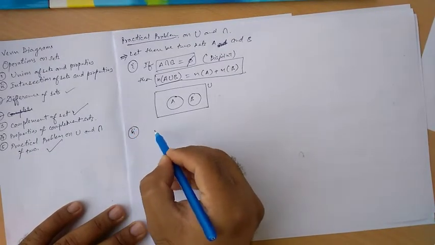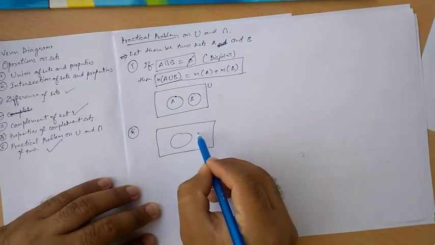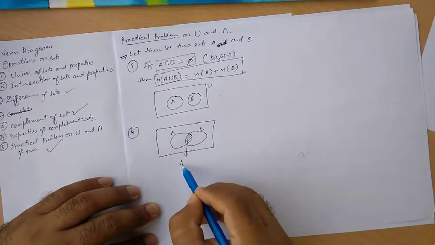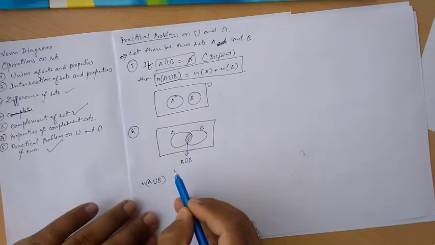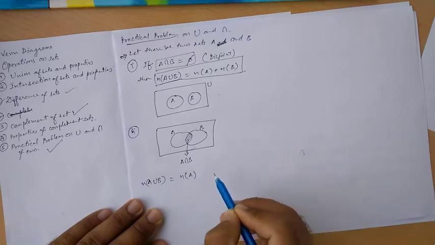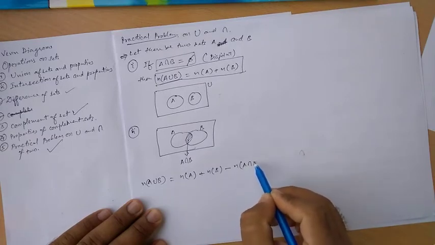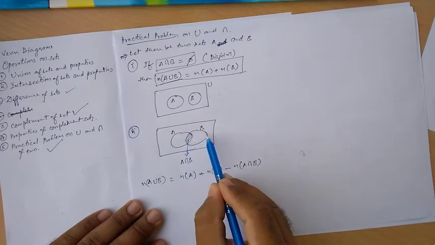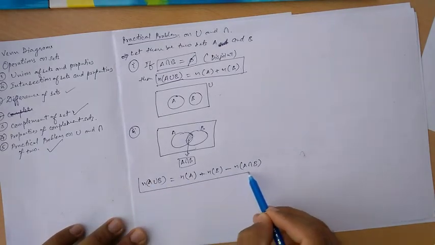Now coming to the next point, if we are getting some value over there, that means if I consider another diagram, this is A, this is B, and this is the common portion, known as A intersection B. So we have the formula: the number of elements, or cardinal number, of A union B is the number of elements in A plus the number of elements in B, minus the number of elements in A intersection B. Why we are subtracting is that while calculating, we have calculated these many things and these many things, meaning we are counting A intersection B twice, that's why we subtract it once. So this is another formula.